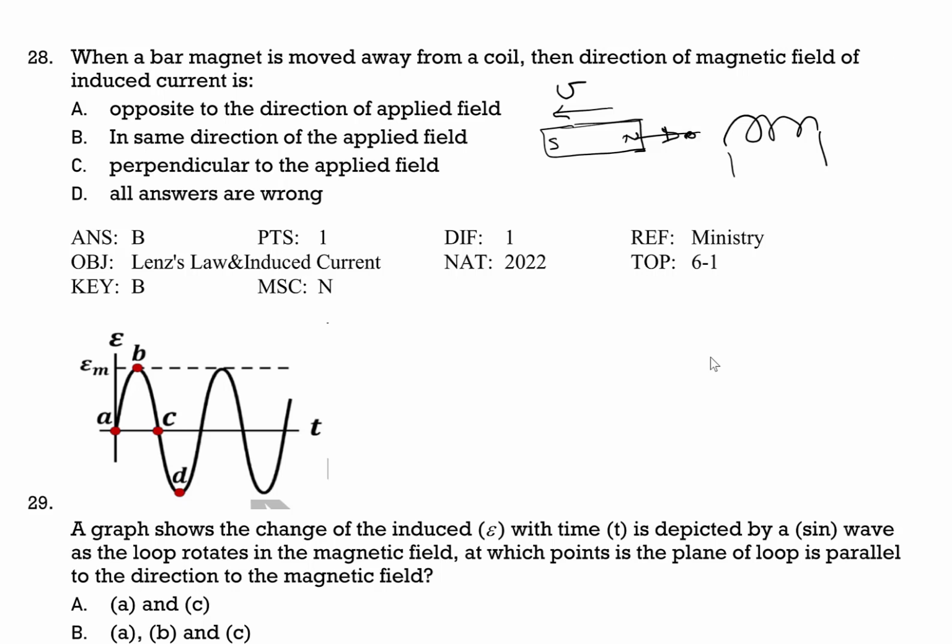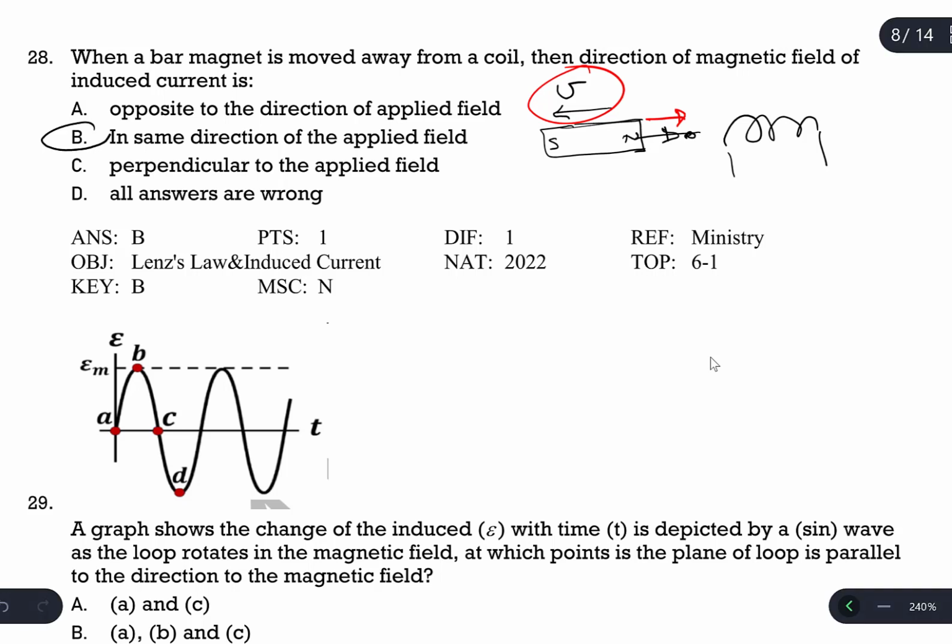And Lenz's law says that if the magnetic field between the coil and the magnet decreases, the coil reacts to this decrease and tries to keep the total magnetic field constant by producing a magnetic field which supports the applied magnetic field. The induced magnetic field, in the case of a receding magnet, is in the same direction as the applied field. This is Lenz's law.